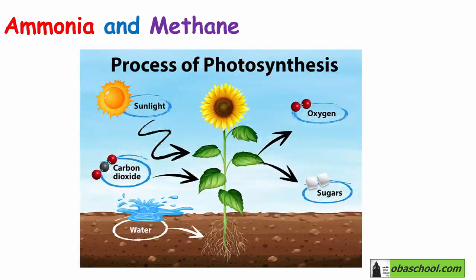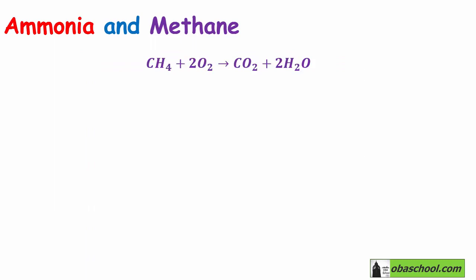Oxygen was formed by plants doing photosynthesis. So methane, CH4, will react with oxygen, O2, to produce carbon dioxide, CO2, and 2H2O, water vapor. On the other hand, ammonia, NH3, can react with oxygen, O2, to produce nitrogen gas, N2, and water vapor as well.